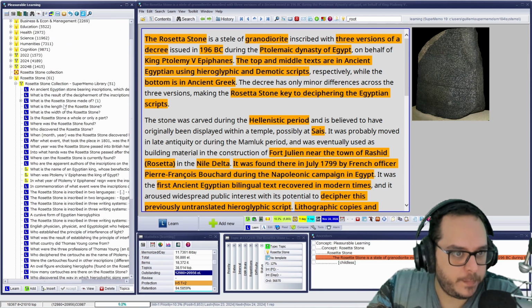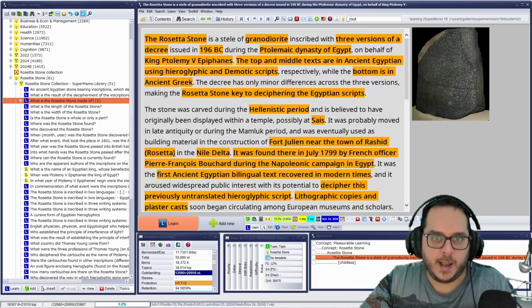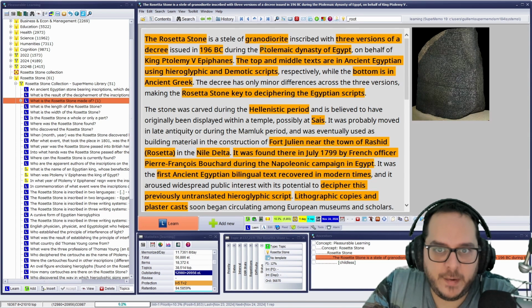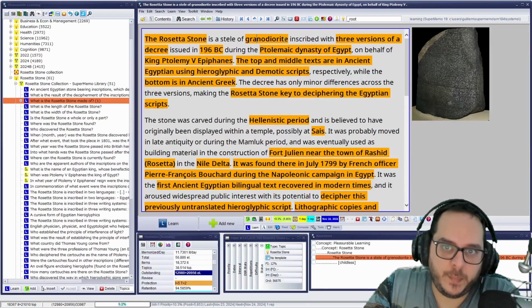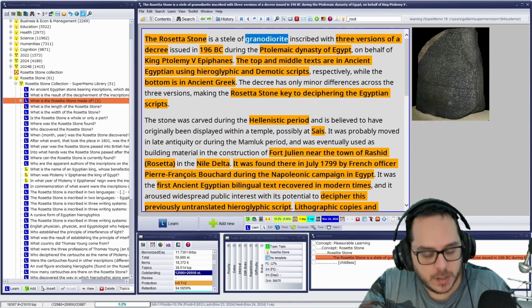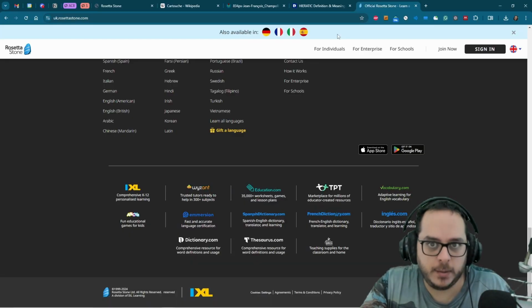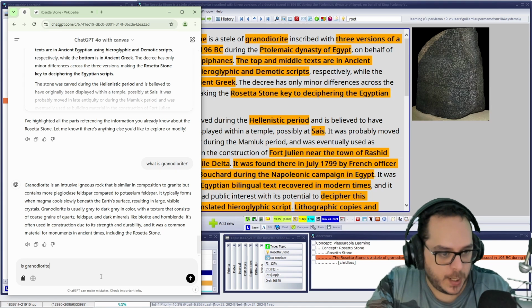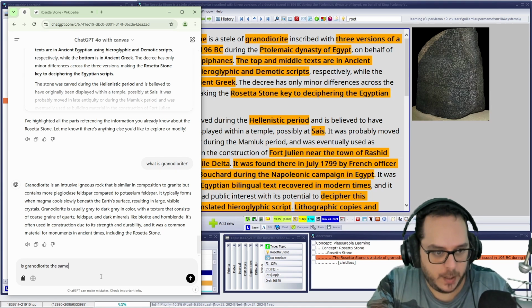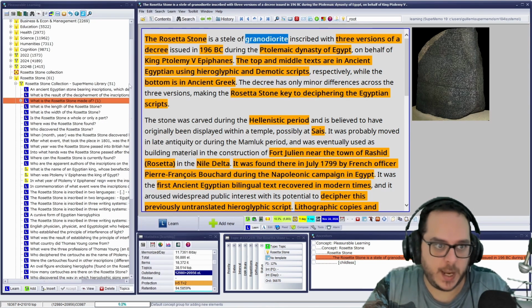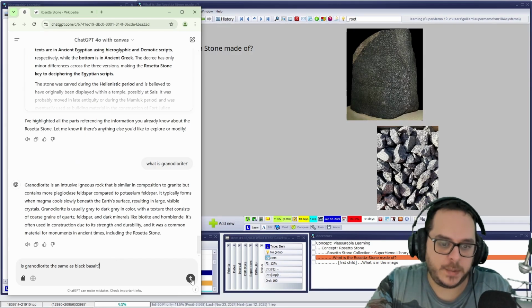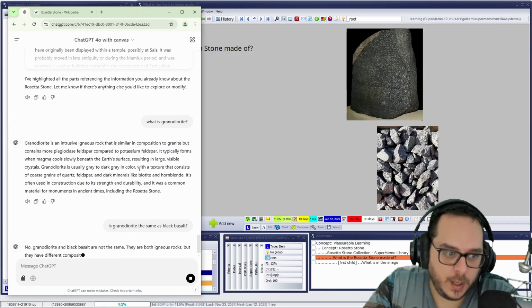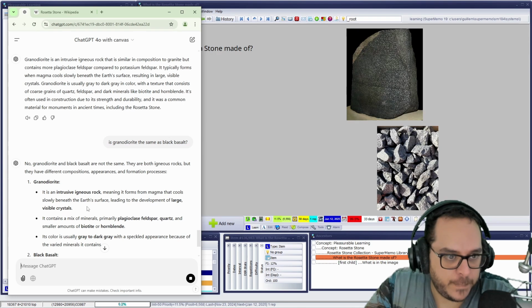And I didn't know that, so I know the material, but the flashcard said something like black something, one second. It was at the top. Black basalt, and Wikipedia says granodiorite. I'm assuming it's the same, but it's more technical, more scientific. Is granodiorite the same as black basalt? I forgot once again, oh my god. Because sometimes you just have the common noun name for it. No, it's not the same.